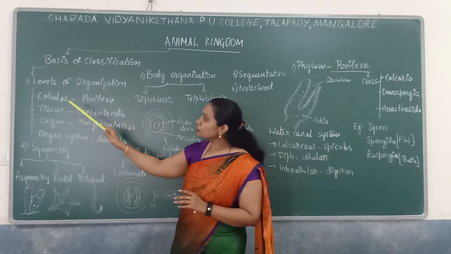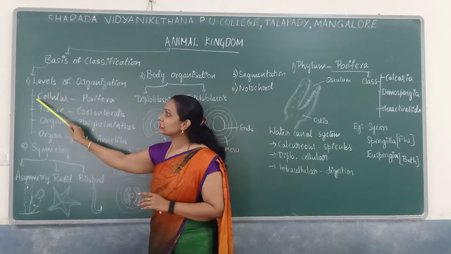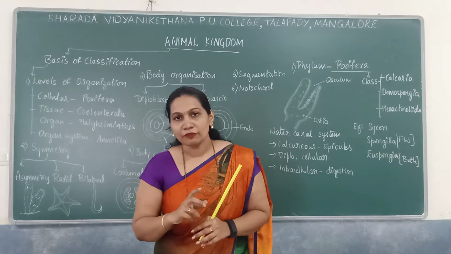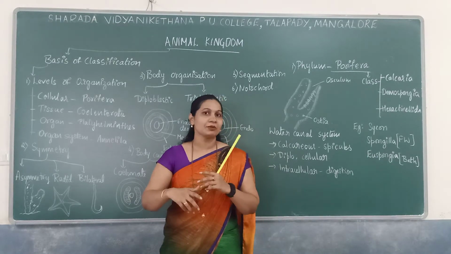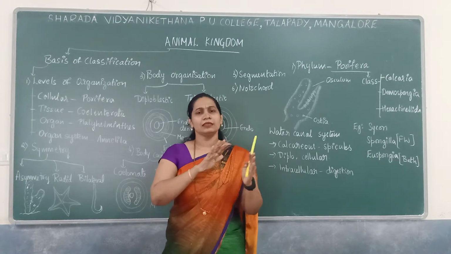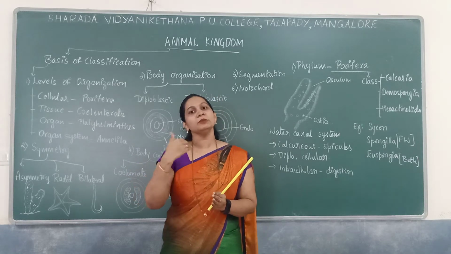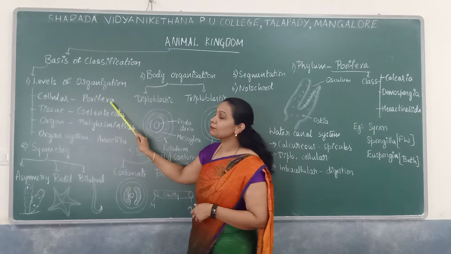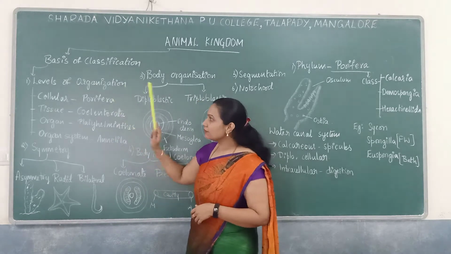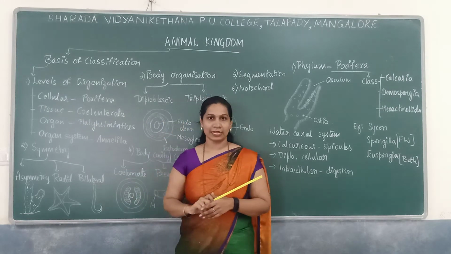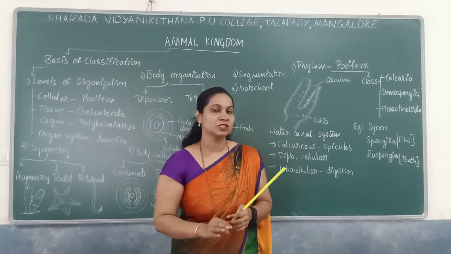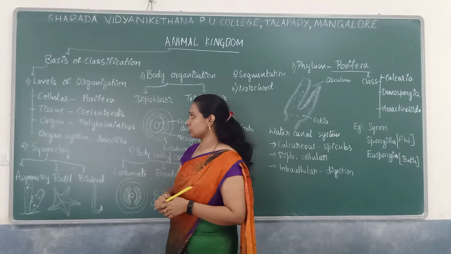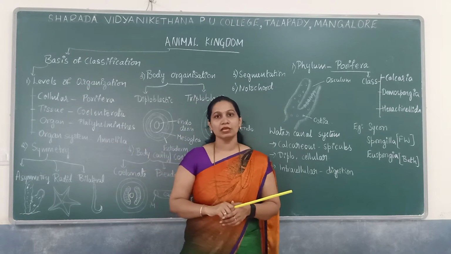The first levels of organization is the cellular level, where the organism is made up of cells and all the body functions are performed by the cells. For example, the phylum Porifera, or sponges, is one example. This can be asked as a direct MCQ, because only one phylum comes under the cellular level of organization.